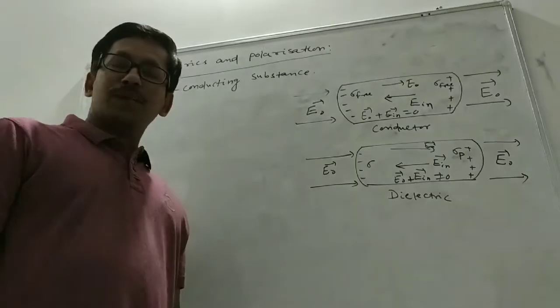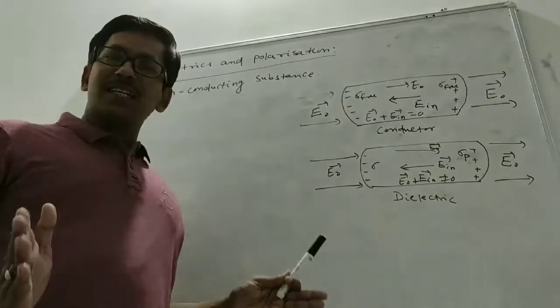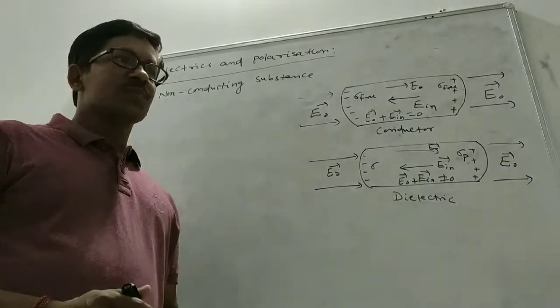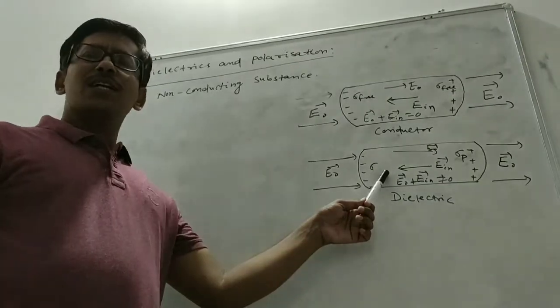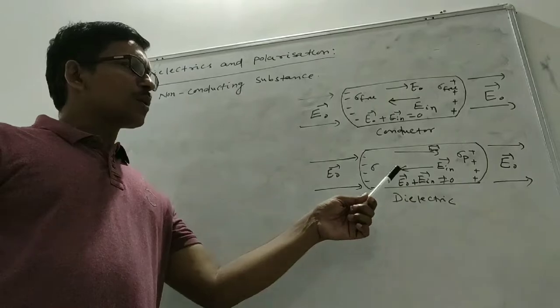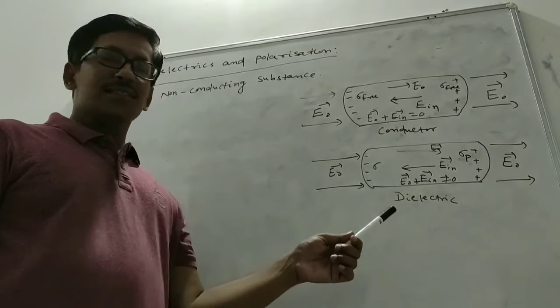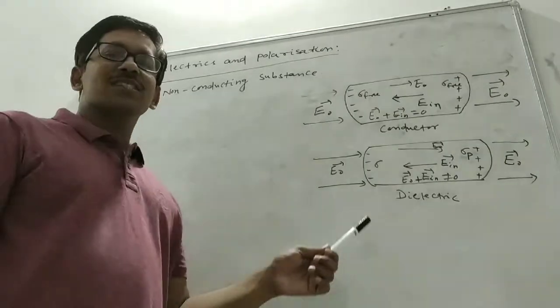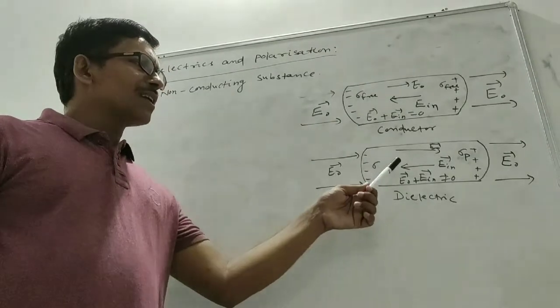Now let us see what happens when a dielectric is placed inside an electric field. For a dielectric, the number of charge carriers is very less. The charges cannot move. It does not allow the flow of the charge carriers. Now what happens here?